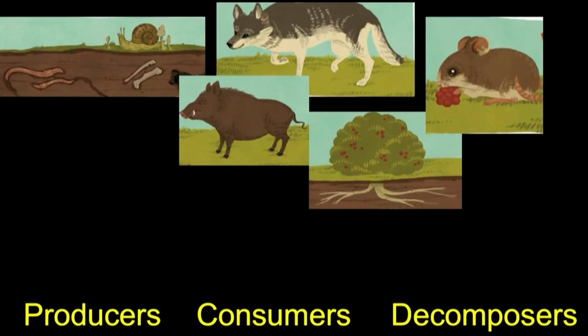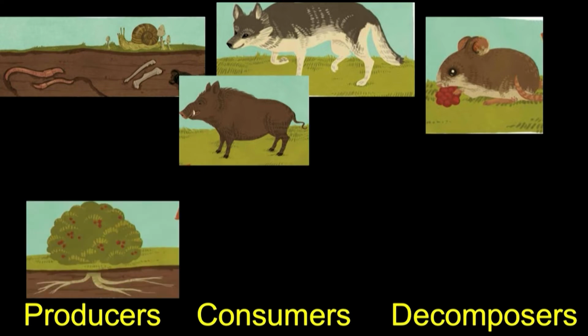Let's start with producers. Which organisms would be classified as a producer? Exactly, the berry bush. That's a producer because it creates its own food. Let's keep going. Any other producers?